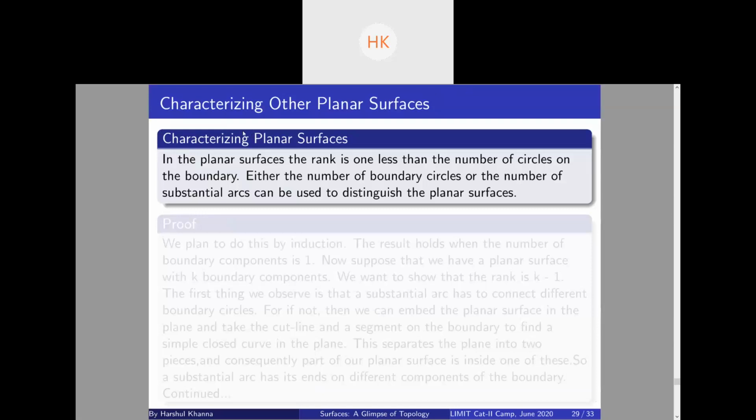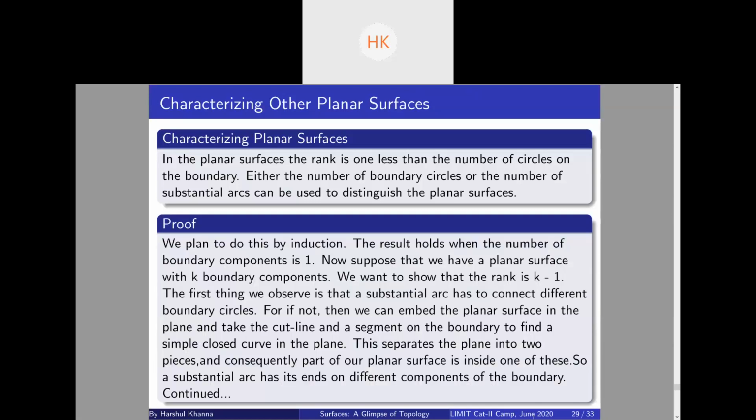So yeah, induction. We will prove by induction that the rank of a planar surface is one less than the number of boundary circles, right? This is the last result of the day. We will induct on the number of boundary components.